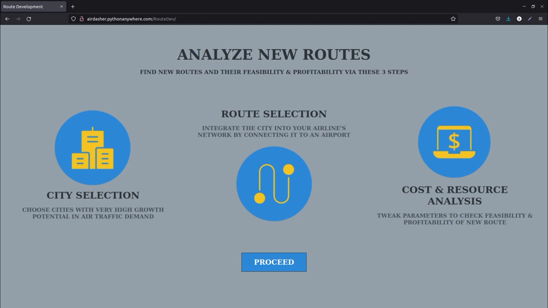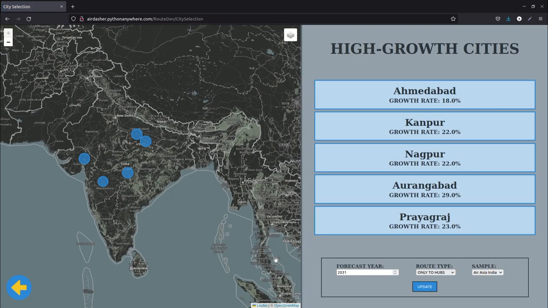The first one, and the main application, is the analysis and development of new routes for airlines. This is done by a 3-step process, which is city selection, route selection, and cost and resource analysis. So this is step 1, which is city selection.